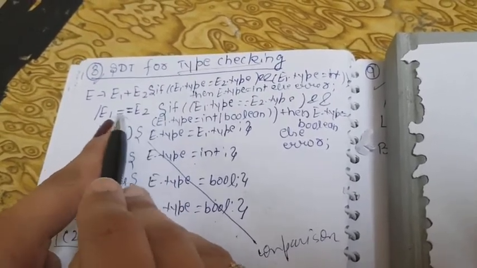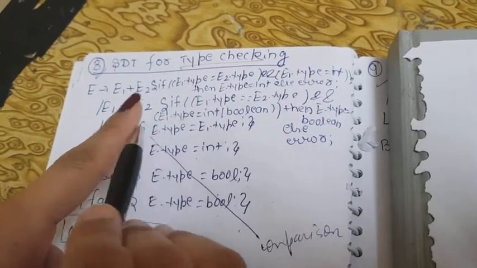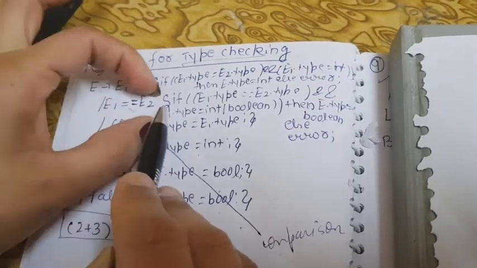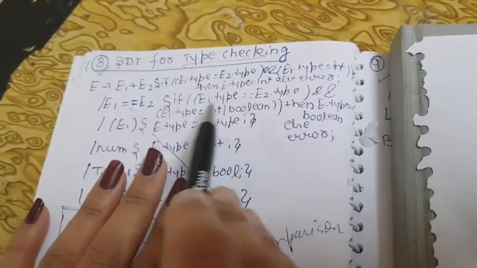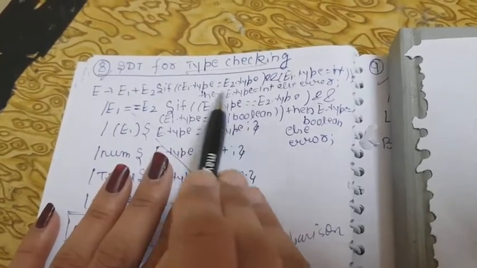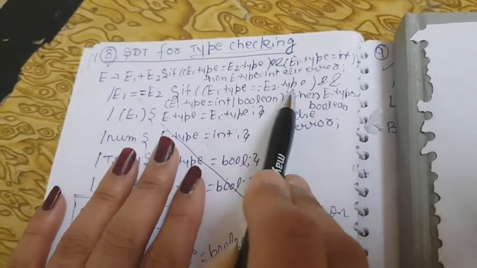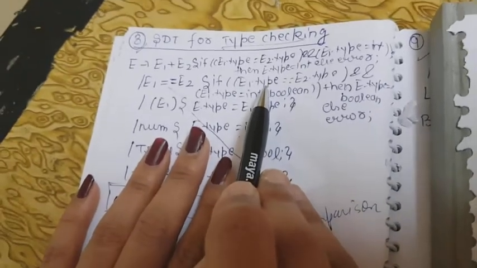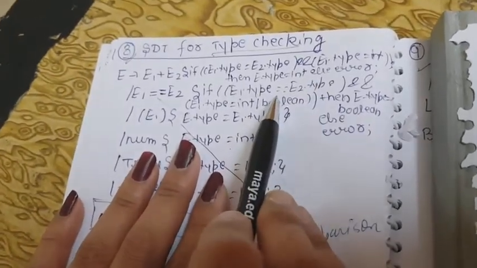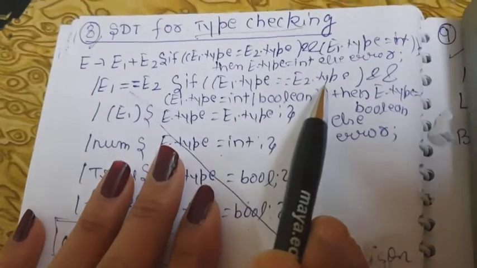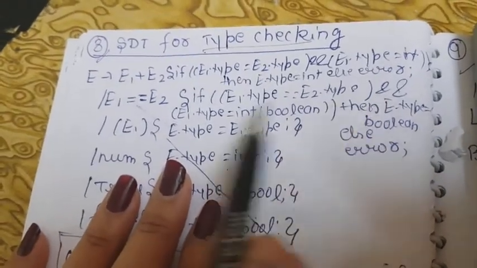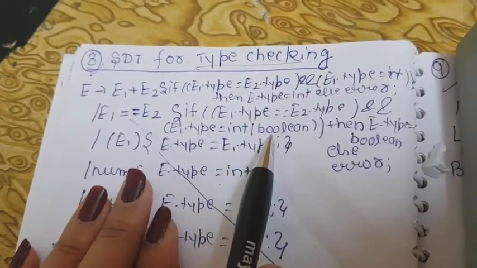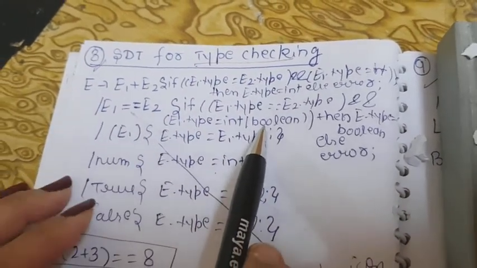That is, E1 equals to, it is not an assignment, it is a comparison. Means अगर E1 की value equal है E2 की value से, so what will we do? If E1.type is equal to E2.type, that means either they both are integer or they should both be boolean. Okay, and if this situation is correct, then you will say that either these are integer or boolean, because when you do a comparison, this thing is very clear.